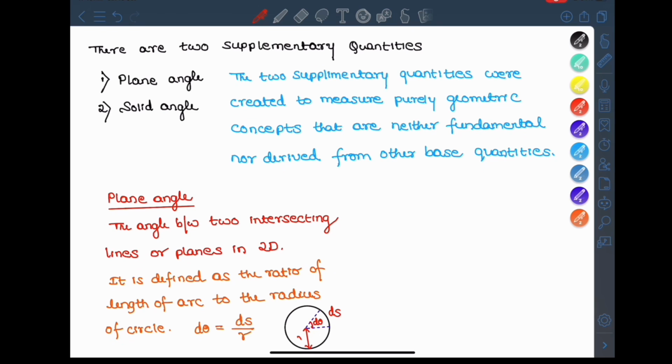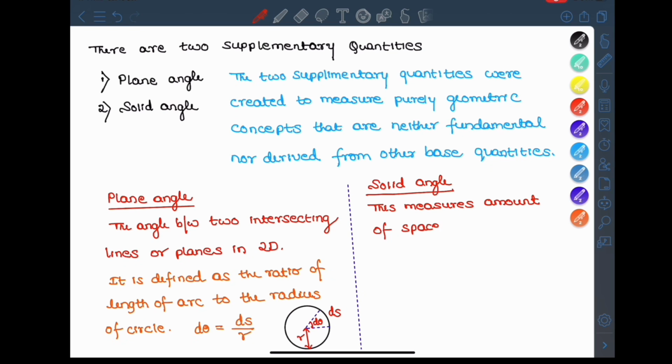Now, what is solid angle? This measures the amount of space enclosed by a conical surface at a point. It is defined as the ratio of intercepted area, that is dA, of the spherical surface to the square of the radius.